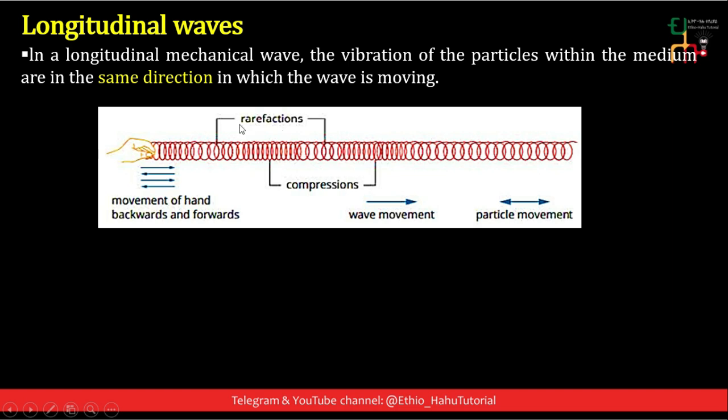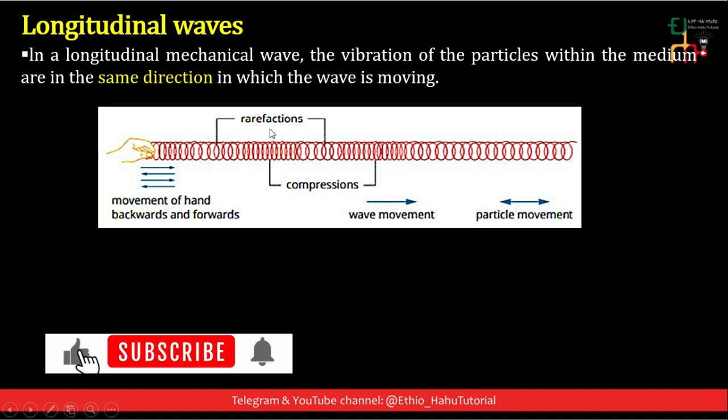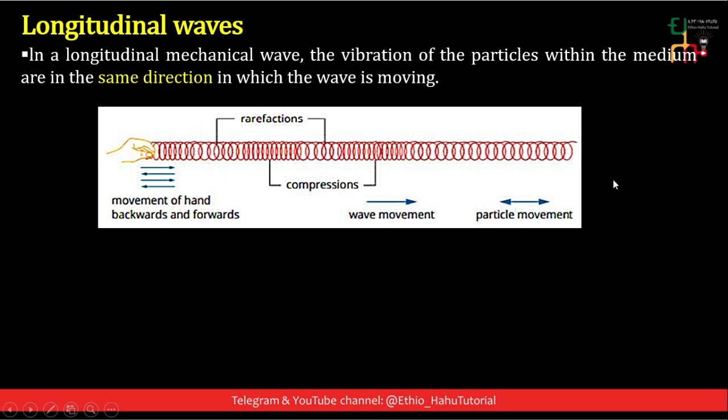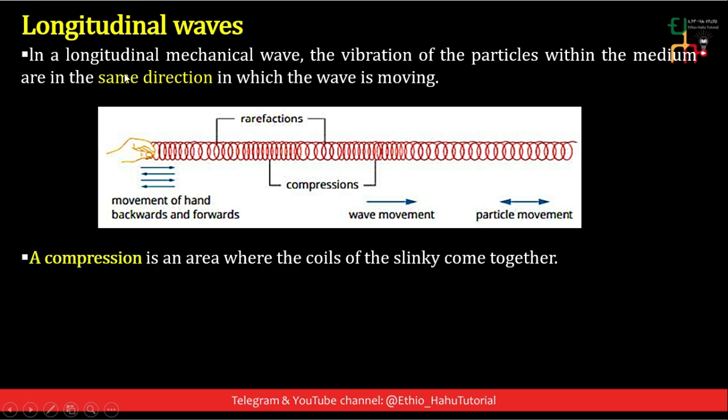This determines the wavelength. The distance between two consecutive rarefactions or two consecutive compressions is known as one wavelength. In this case, the direction of propagation of the wave is to the right, and the direction of the displacement of the particles of the medium is also to the right. Since they are parallel to each other, this type of wave is known as a longitudinal wave.